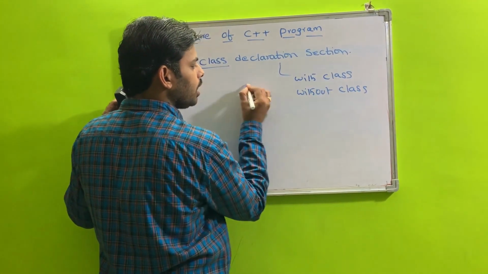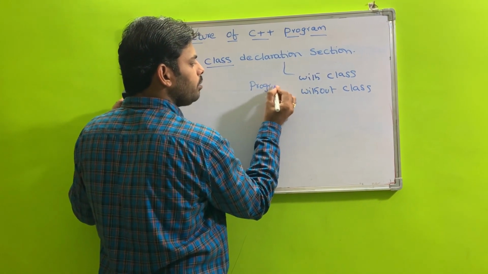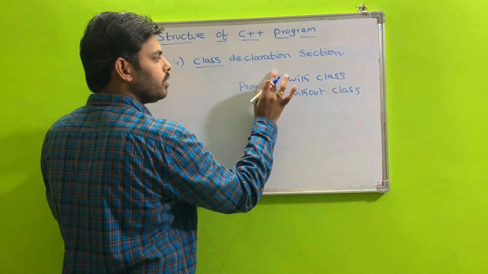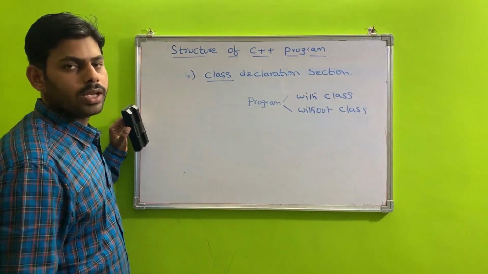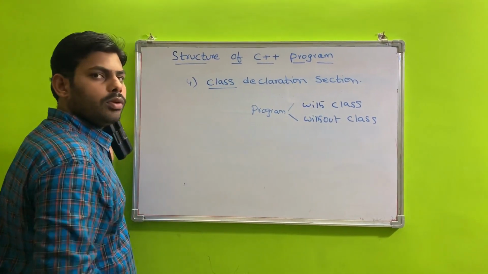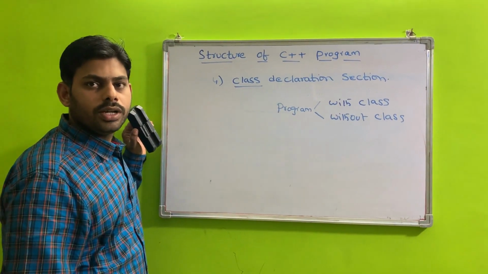So your program can be implemented in two ways, with class representation and without class representation. C++ is an object-oriented programming language.